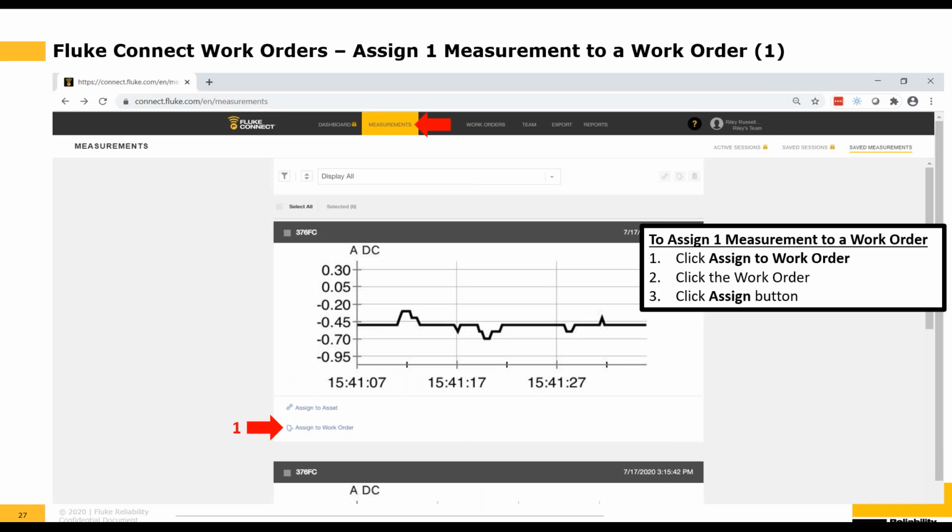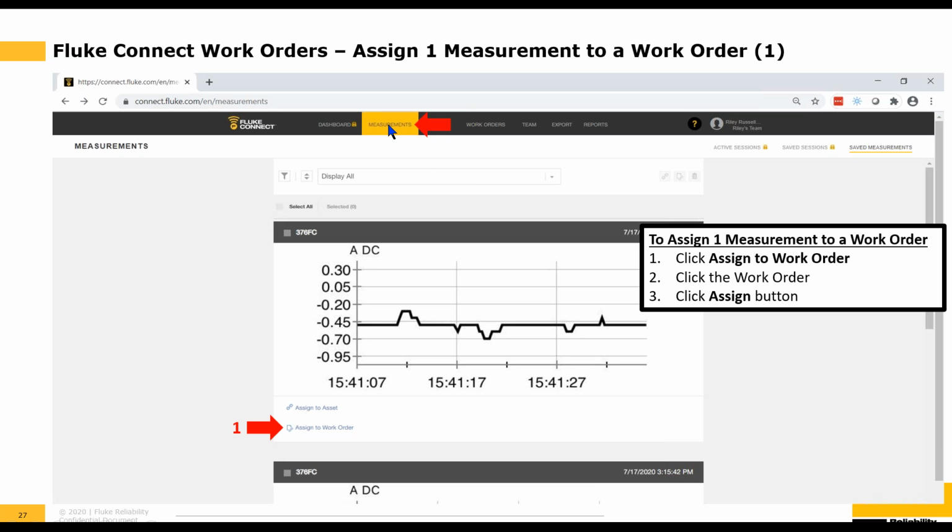Next, I will show you how to assign one measurement to a work order. Let's say you've taken your 376 FC clamp meter and your T3000 FC temperature module with you and use them to perform the steps in the work order. So you want to assign those measurements to the work order to show your work. If you didn't do it while you were actually in the process of working on the work order, you can always go back in and do it later. And this is how you would do that from the web application.